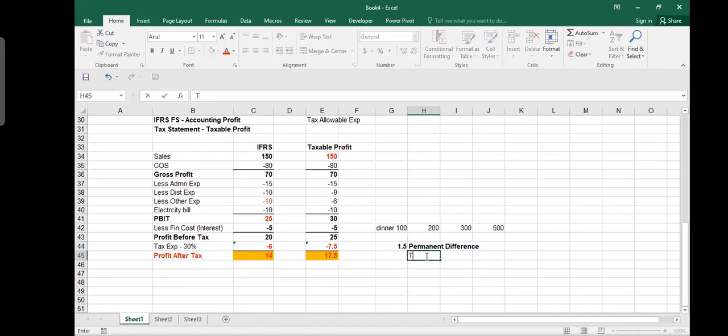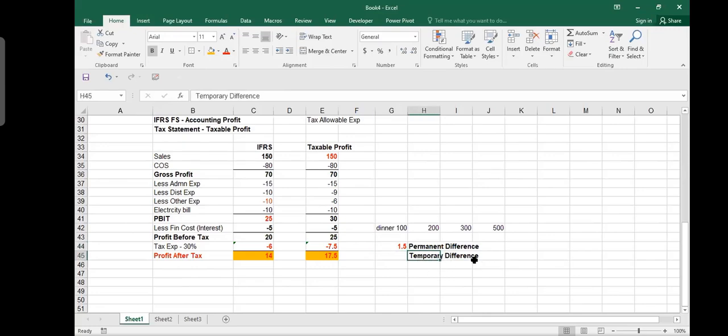Sometimes you do have temporary differences. What does that mean, temporary differences? This is our topic for today. I thought that I had to pay 6, but the tax department comes and says you pay 7.5, and I did pay them 7.5. So I paid 1.5 more. I paid more, and it will never come back to me.